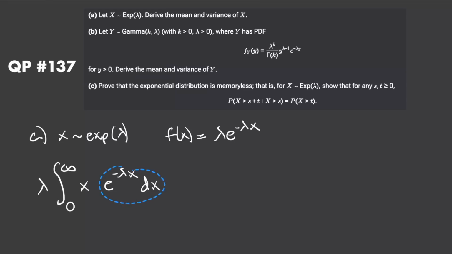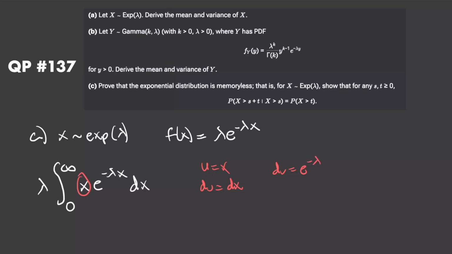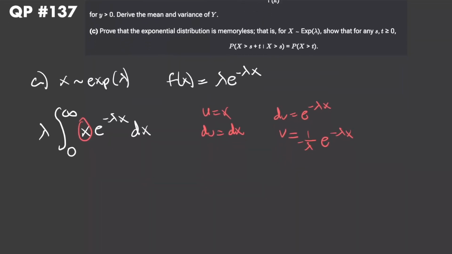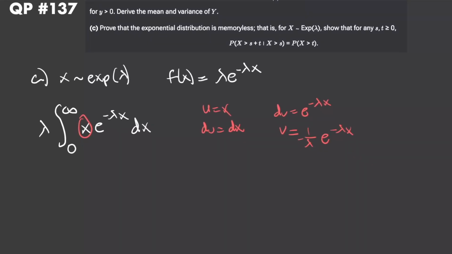Now for this integral right here, I'm going to use integration by parts. Let's set u equal to x. That means du is just 1 times dx, so just dx. Now if we set dv equal to e to the power of negative lambda x, we know that v is equal to negative 1 over lambda times e to the power of negative lambda x. So some integration by parts action. I know I take vu minus the integral of v du.